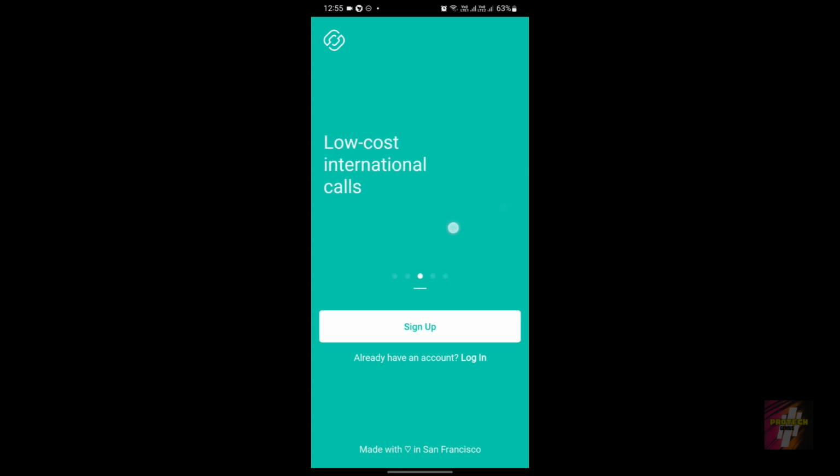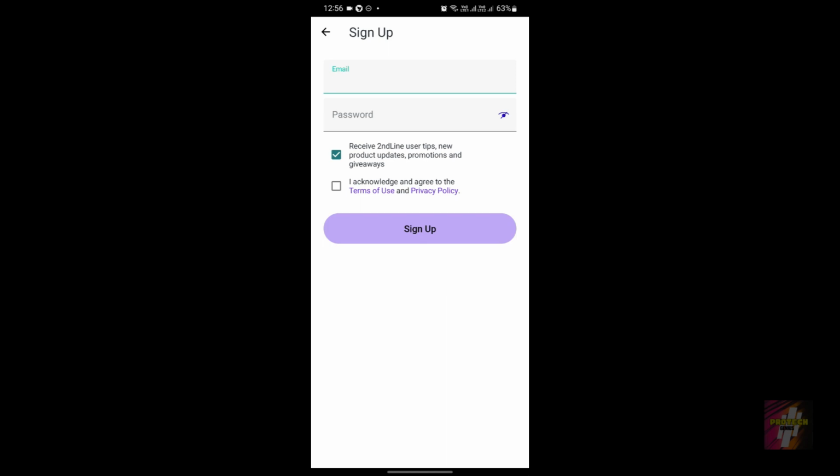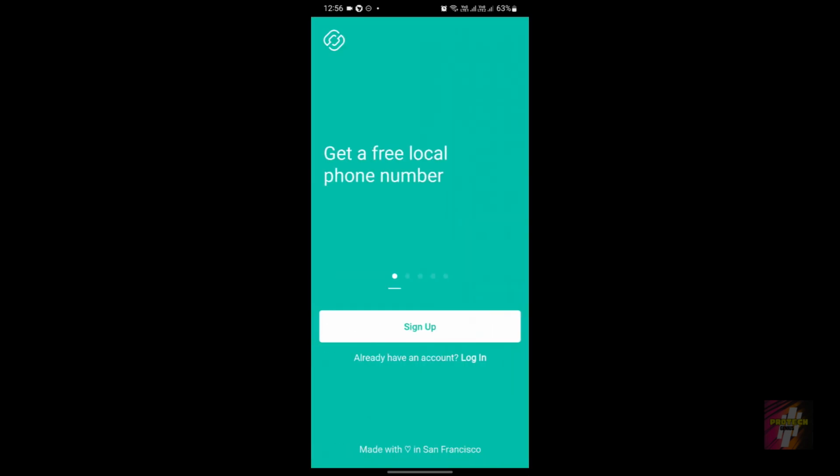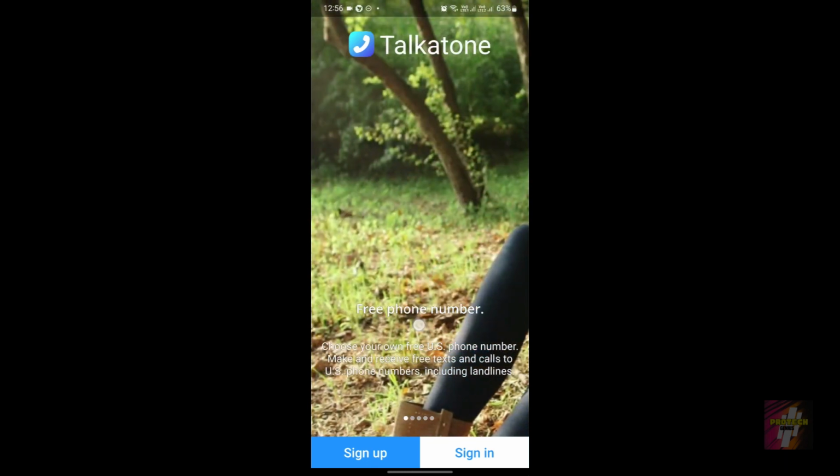This is the user interface, and this is the sign up page. This is the login pages, and this application is actually a product from the Texno Corporation. Texno is a market leader, which is a very famous application, which can be even compared to Google Voice in the US.